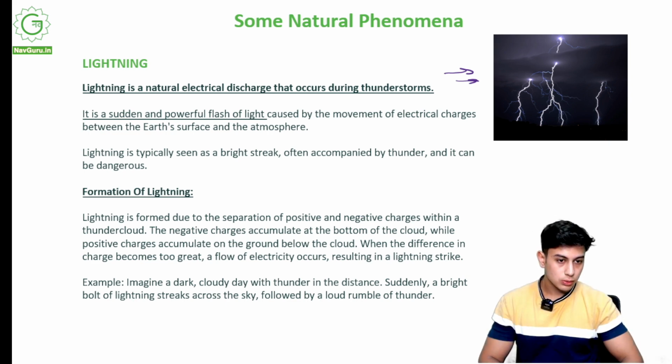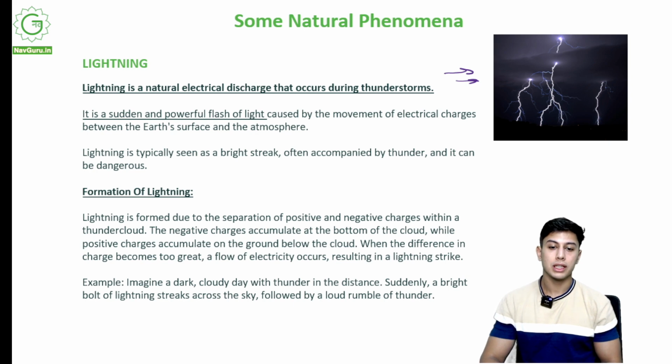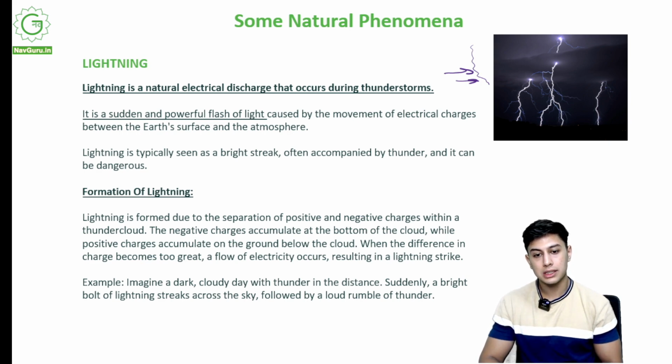So this is what lightning looks like. We have all seen lightning at one point or the other. So it is an electric discharge. So what is it? Electric discharge. This is electricity flowing, that occurs during thunderstorms. During a thunderstorm, it is a sudden and powerful flash of light caused by the movement of electrical charges between the Earth's surface and the atmosphere.